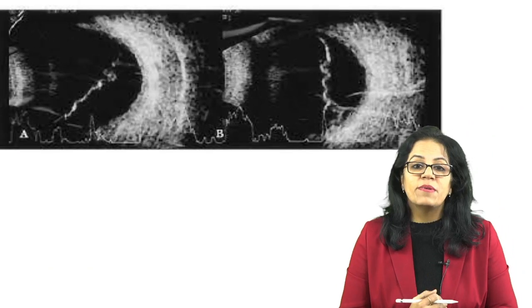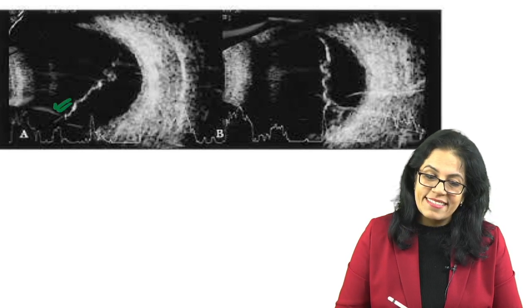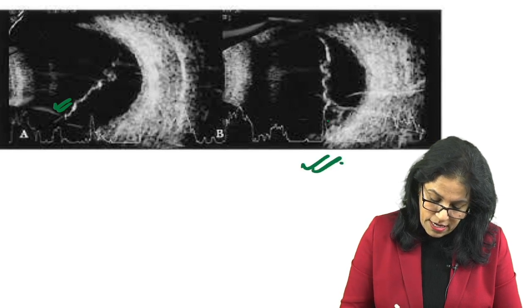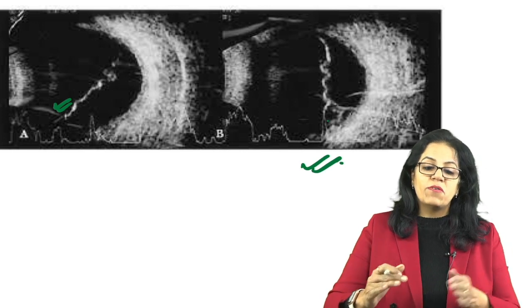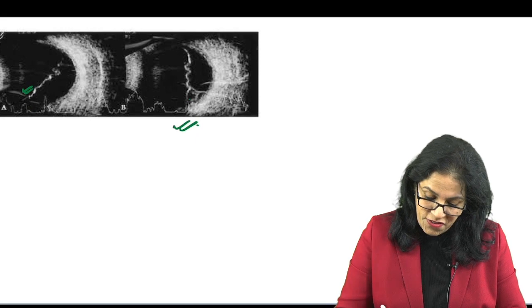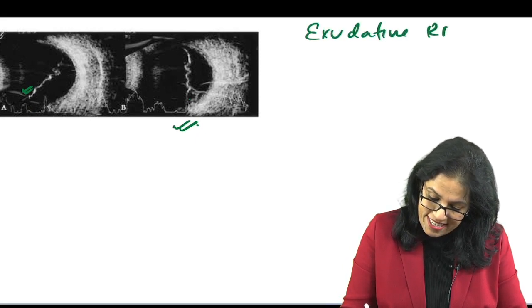This is an ultrasound B scan. And what can you see here? In one position, this was the detached retina, correct? And in the other, now this is the detached retina. So the detached retina position has changed. Why? Because of that shifting fluid, we are getting these two pictures. The feature of exudative retinal detachment. We will not forget this.